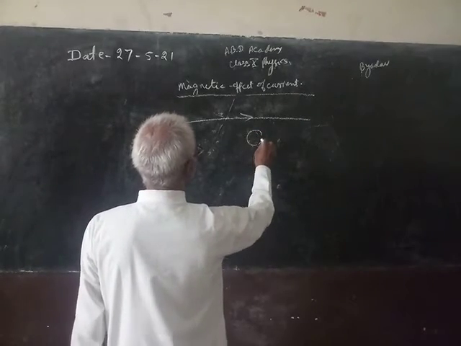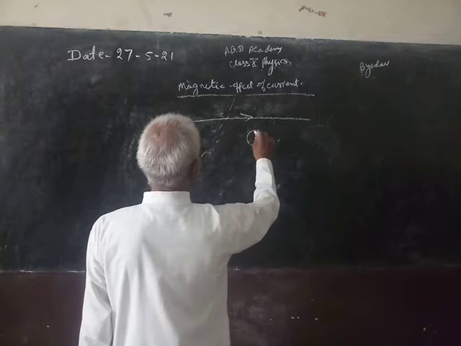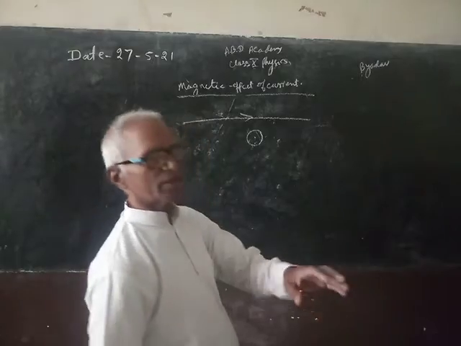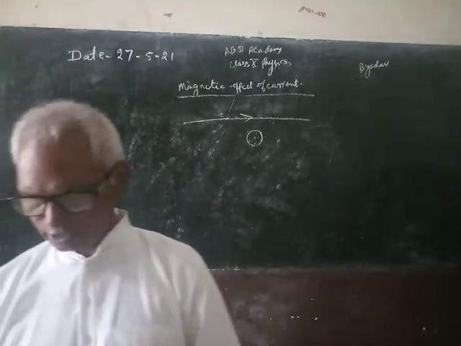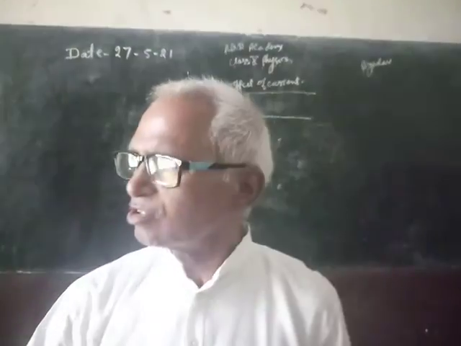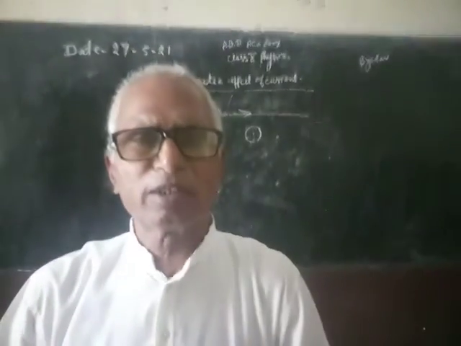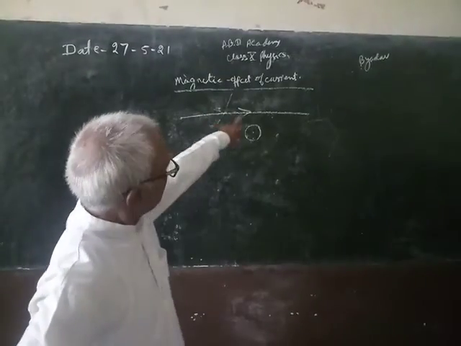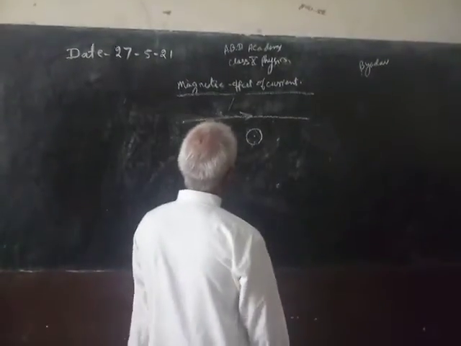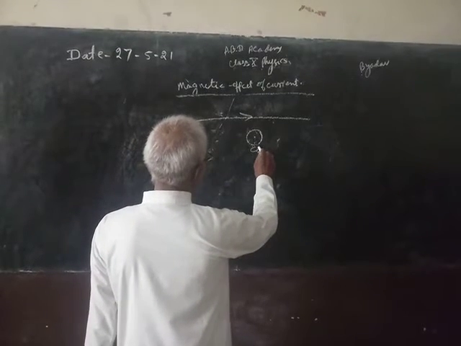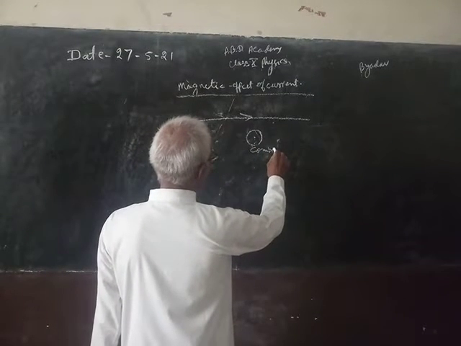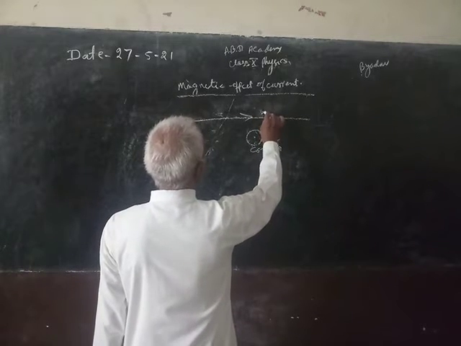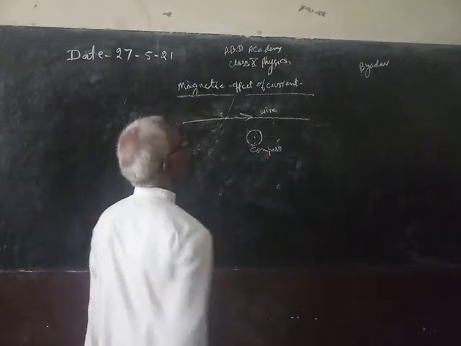He says if a compass needle is placed below or above or in the nearby area of a wire through which current is flowing, then this magnetic compass experiences a force due to the passage of electric current through the wire. It is a compass needle. It is a wire which carries current.